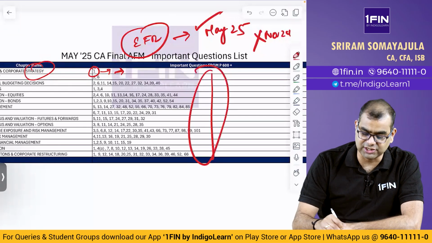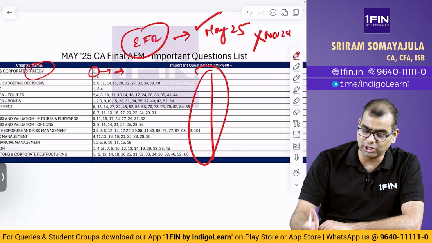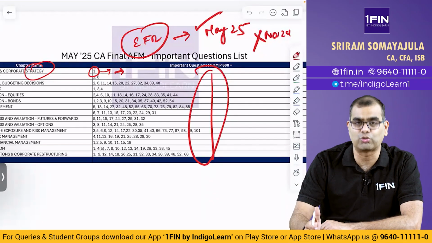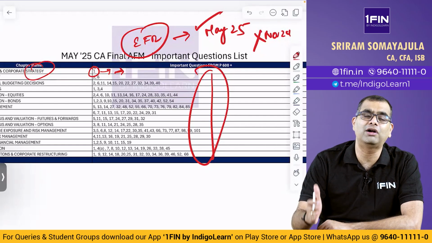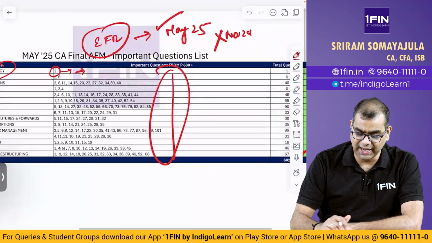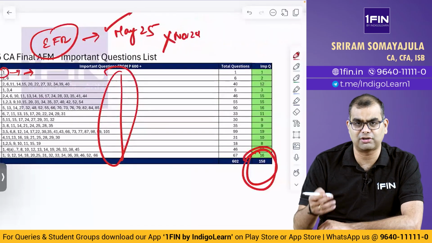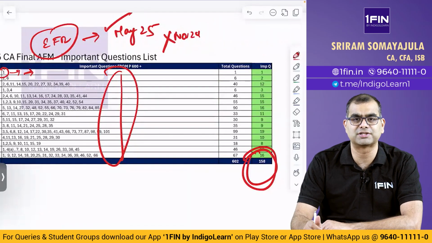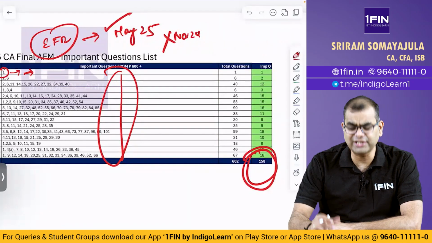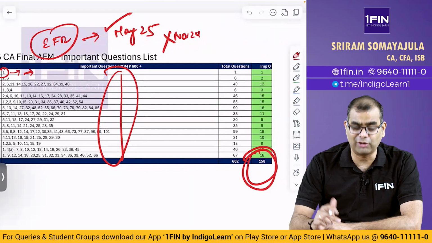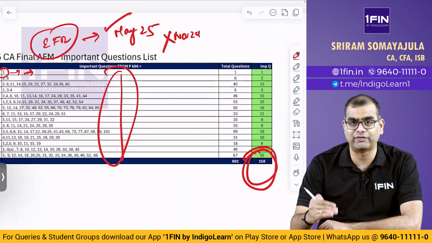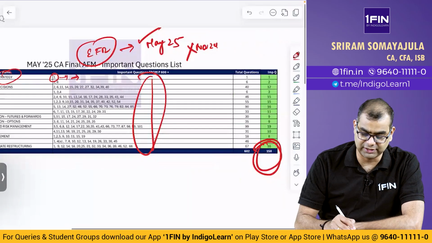So this particular list is made keeping in mind the new topics that have been added, and the last 2 question papers, trying to get an idea of the potential questions that can be asked in the May 25 exam. As I said, there are 158 questions out of my P600 plus booklet, and I strongly suggest that you go through all of these. Now, 2 more things before we move ahead. This is all practical questions.